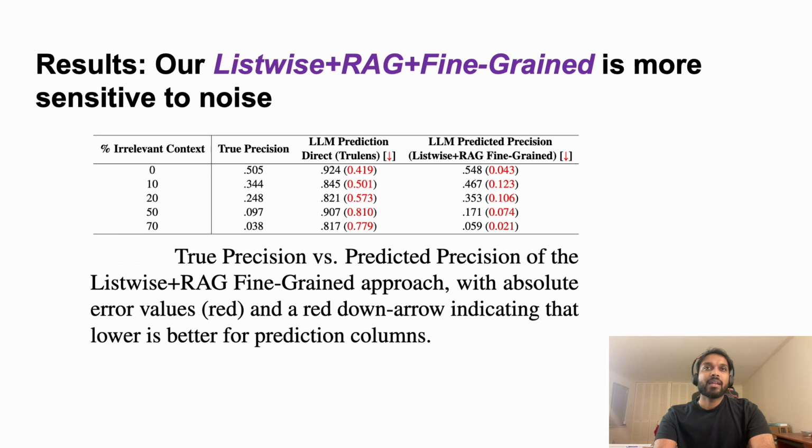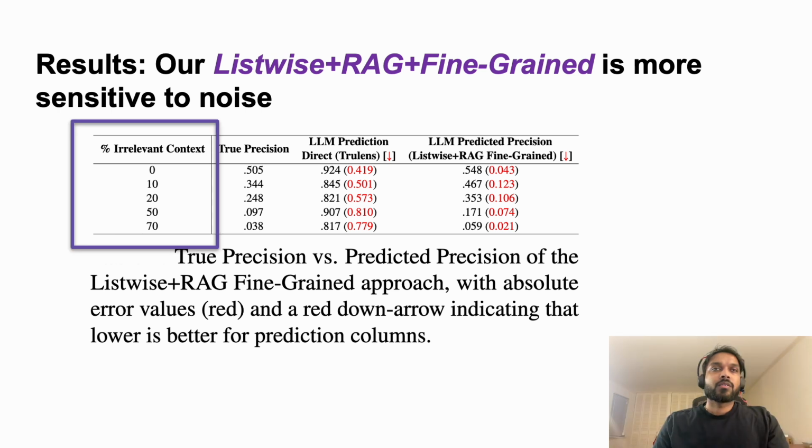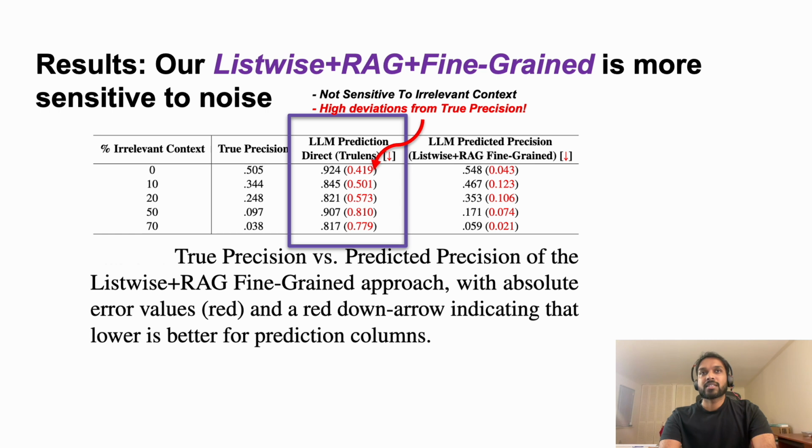To validate how well our best LLM judge, namely the listwise plus RAG fine-grained, predicts context relevance, we compare its precision at different levels of irrelevant context with the true precision obtained through human-annotated QRELs. For instance, one popular metric, TruLens, which generates a single context relevance score, does not strictly decrease with increasing levels of irrelevant context, lacking the necessary context sensitivity.